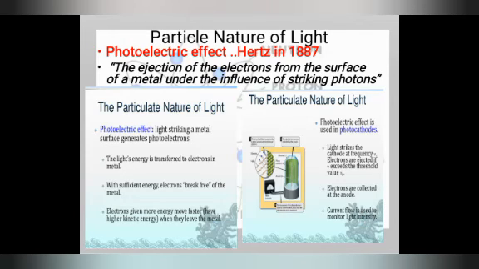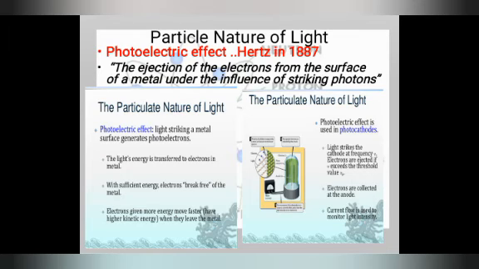And how the light is emitted is due to the threshold energy. It was first discovered by Hertz in 1887: when a beam of light of a certain frequency strikes the surface of some metal, then some electrons are emitted or ejected from the metal surface. It is very simple, dear students, how you can see colorful things. Once light falls on any object, some electrons are emitted from the outermost surface.